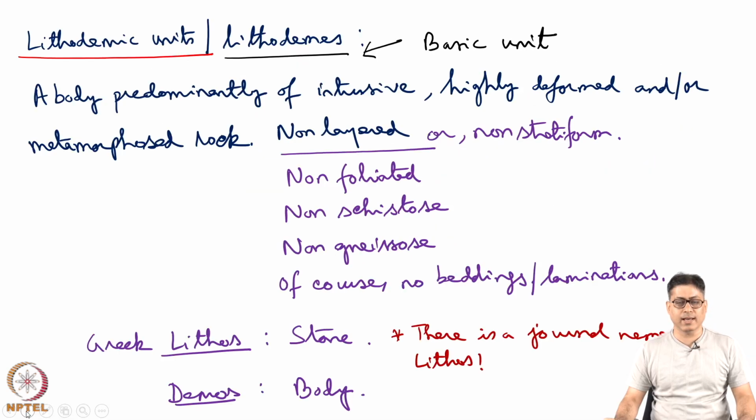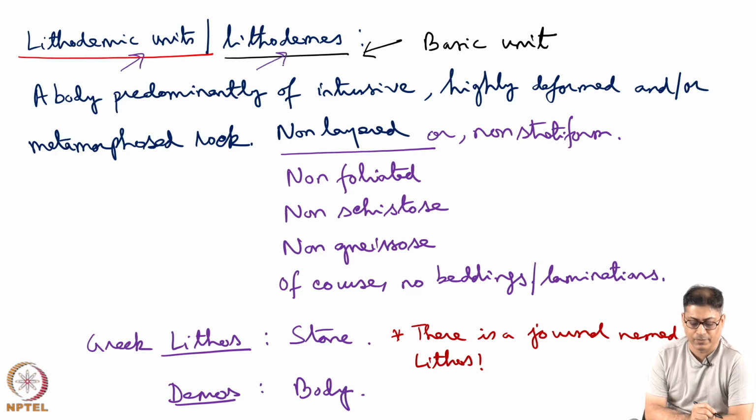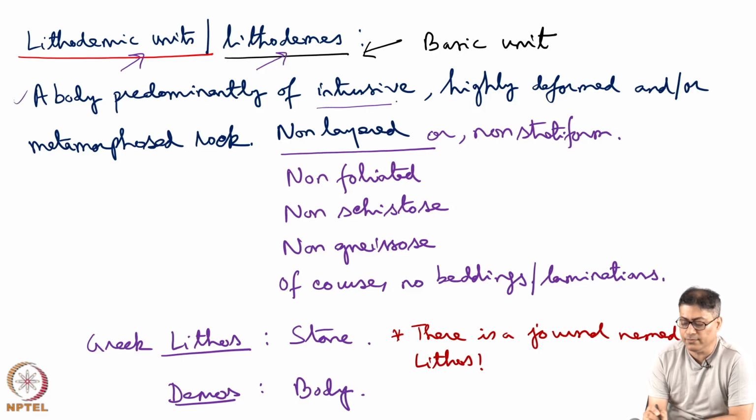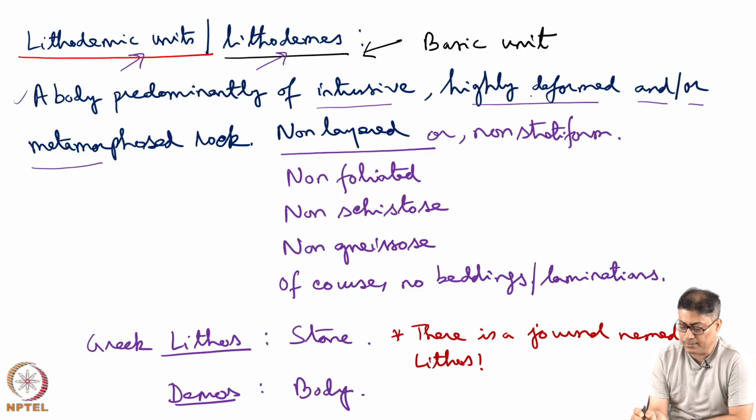We are now going to see another term in lithostratigraphy called lithodemic unit, in short called lithodem. This is one of the basic units. What is it? It is a body predominantly of intrusive, highly deformed and or metamorphosed rock. It can be an intrusive rock, a highly deformed rock, or a metamorphosed rock which is highly deformed.